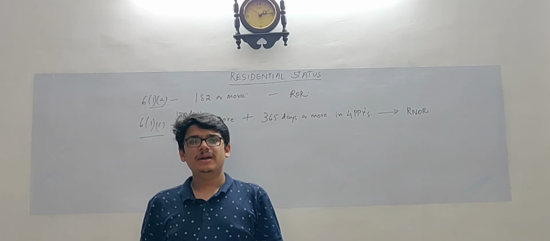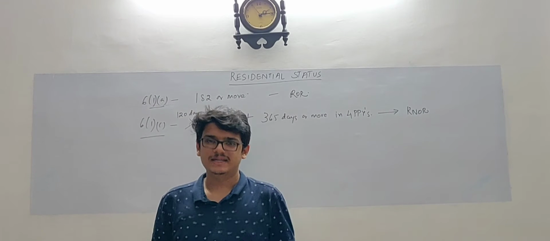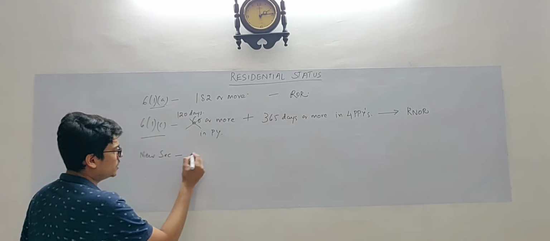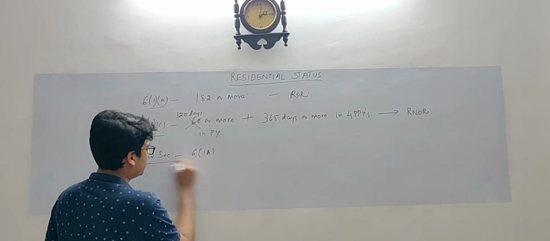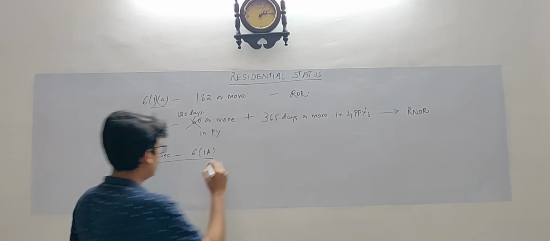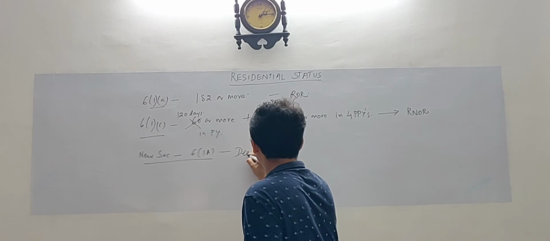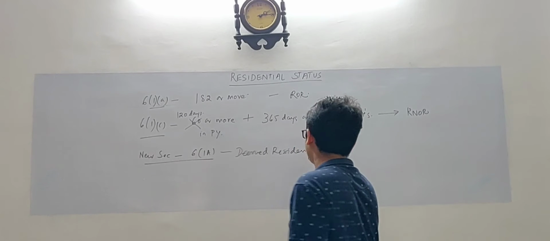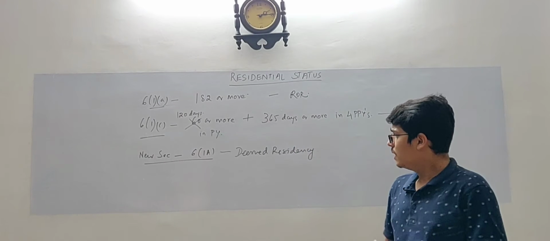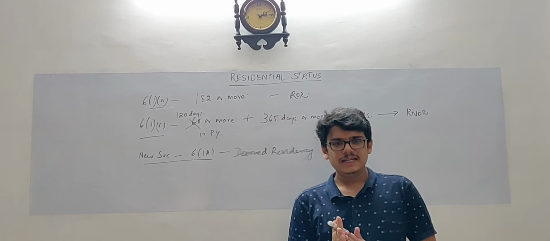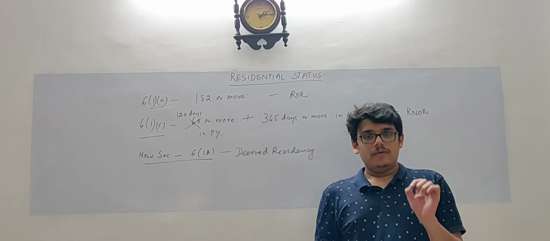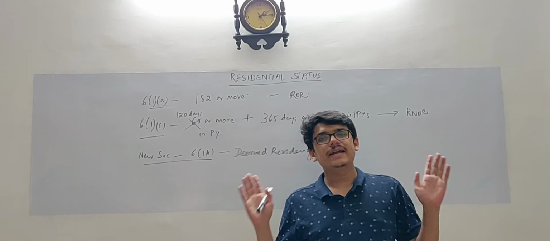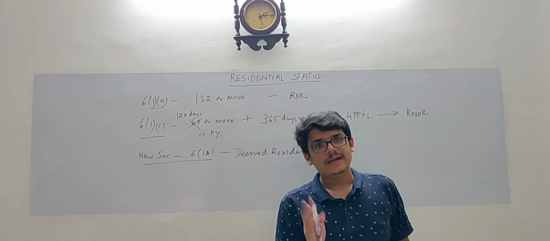Now there is another amendment which has come up called deemed residency. So a new section has been inserted, which is called section 6(1A). Now this section has been introduced with the concept of deemed residency. Now what does deemed residency mean? Deemed residency means, here we are talking about an Indian citizen. We are not talking about a person of Indian origin. We are only talking about an Indian citizen.